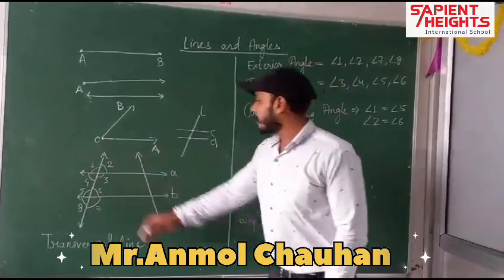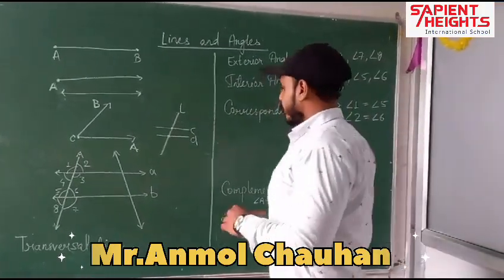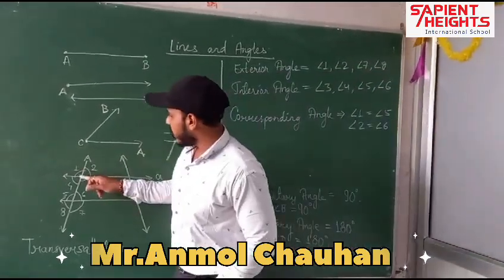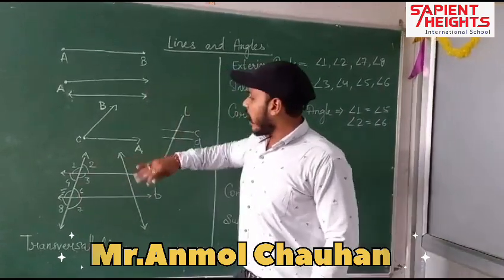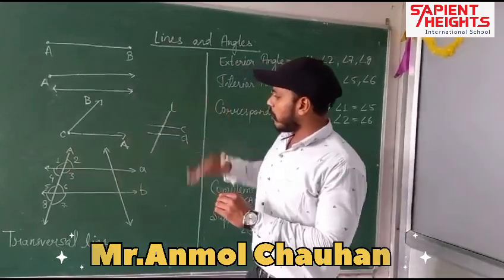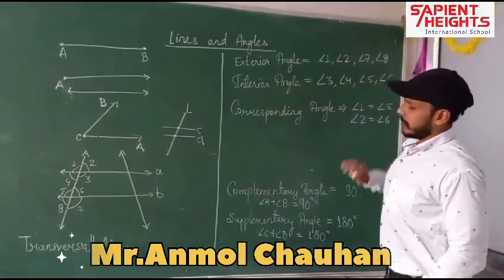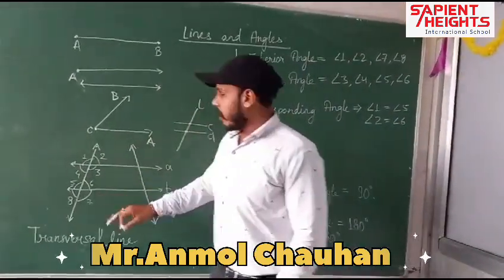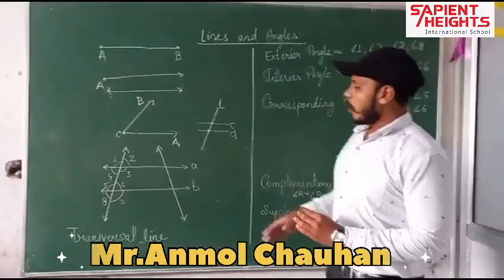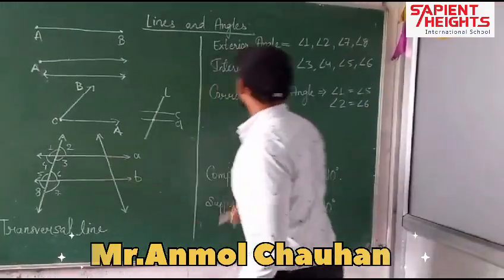For example, the first one is the exterior angle. Now what is an exterior angle? Angle 1, angle 2, angle 7, angle 8. Just see the positions of these angles. These angles are formed outside the parallel lines. Here angle 1 and angle 2 are both above, or we could say outside, the parallel lines. So these are our exterior angles. Now the other angles, interior angles: the angles which are inside, or between the parallel lines, are our interior angles.